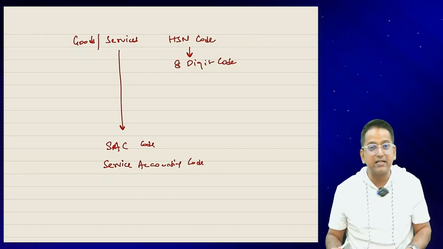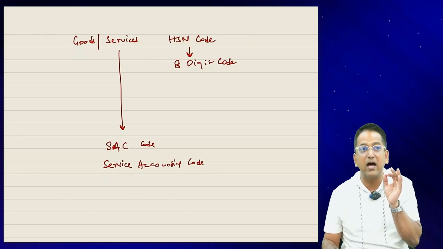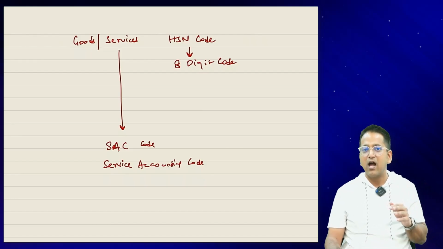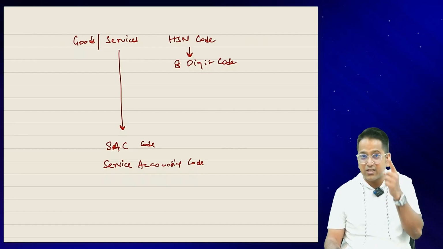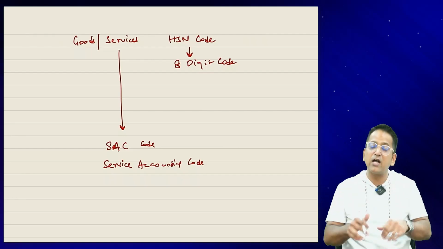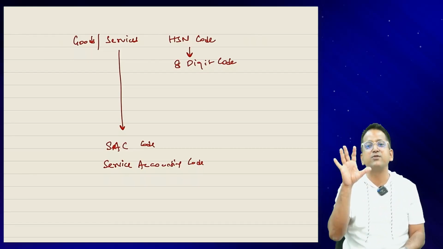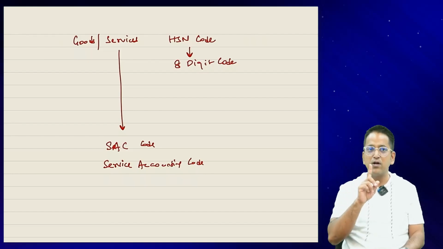Okay. The government brought in GST and said they would create an HSN code. But till today, an HSN code for services has not been created. Even today, the SAC code, which was the list of codes used in service tax, continues to be used. The government just picked the same list and pasted the GST rate on it. Remember, we picked the HSN code from the International Coding System. Okay, for services, what did we do?